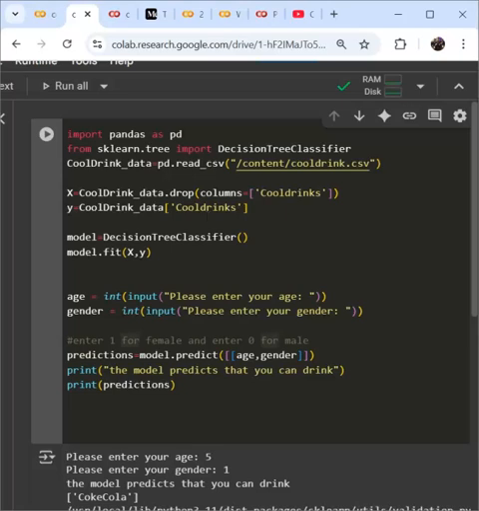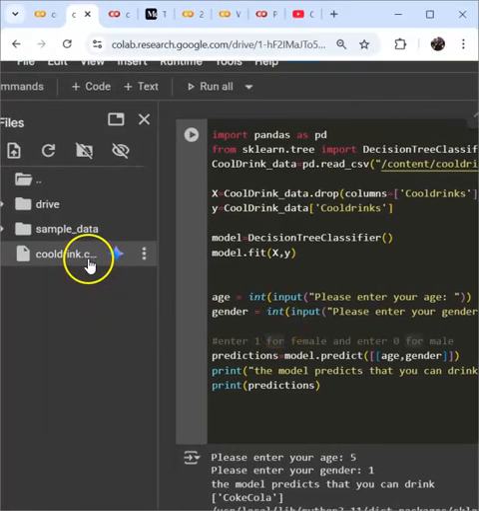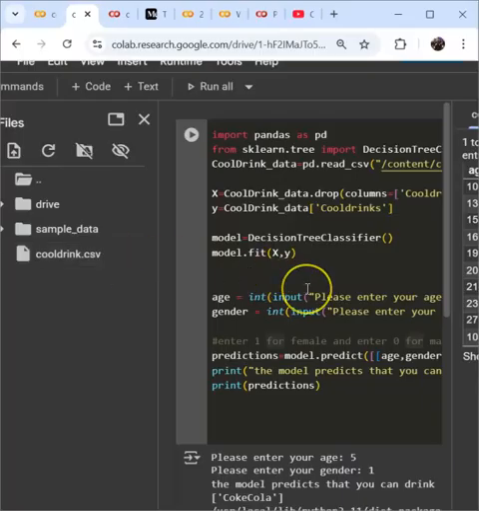We're calling the data frame cooldrink_data. Let's look at the next line. X is equal to cooldrink_data.drop, and that's where we drop that column of cool drinks. If I look at the initial CSV file, there's the CSV file.